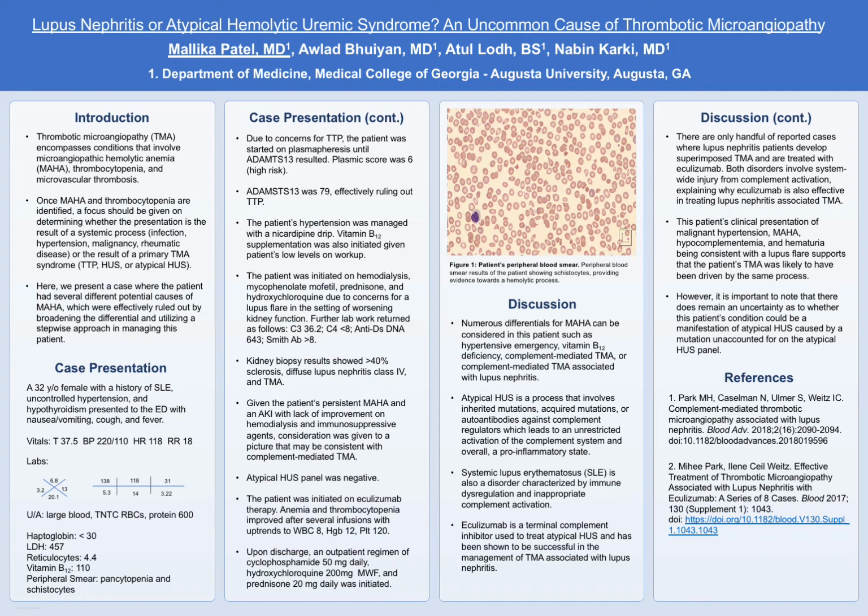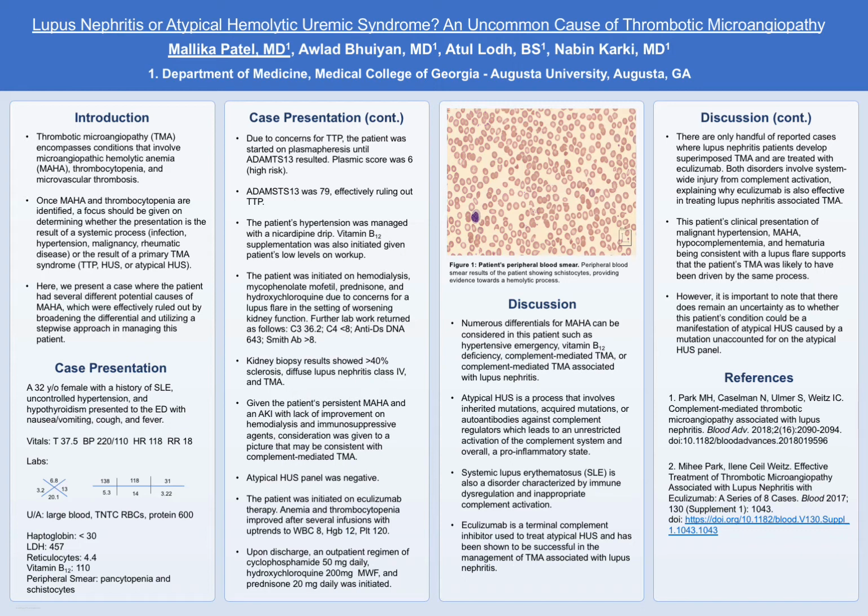After several eculizumab infusions, the anemia and thrombocytopenia were seen to improve, with WBC as high as 8, hemoglobin of 12, and platelets at 120. Upon discharge, her outpatient regimen consisted of cyclophosphamide, hydroxychloroquine, and prednisone. Overall, numerous differentials for microangiopathic hemolytic anemia can be considered in this patient, such as hypertensive emergency, vitamin B12 deficiency, complement-mediated TMA, or complement-mediated TMA associated with lupus nephritis.